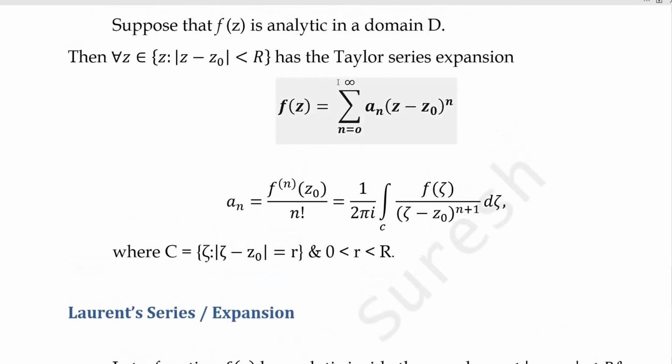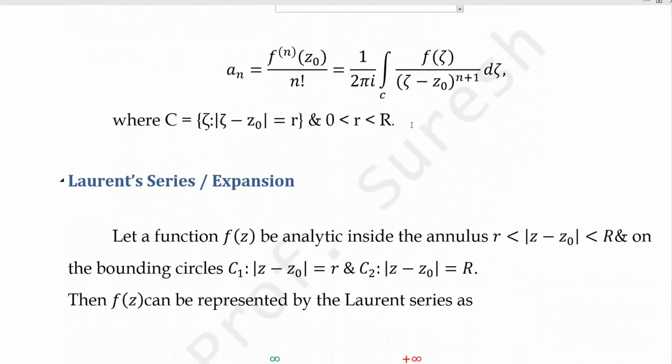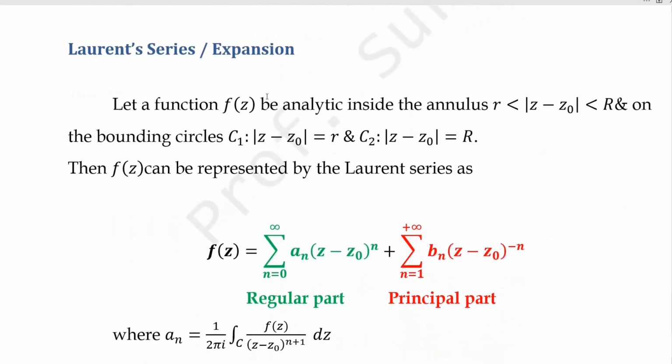Not all functions have only non-negative powers. Many functions have negative powers also. So for that we use the Laurent series expansion. The same thing, but instead of a circle or disk we take an annulus. Annulus means the area bounded between two circles. So we are taking two circles, C1 and C2.